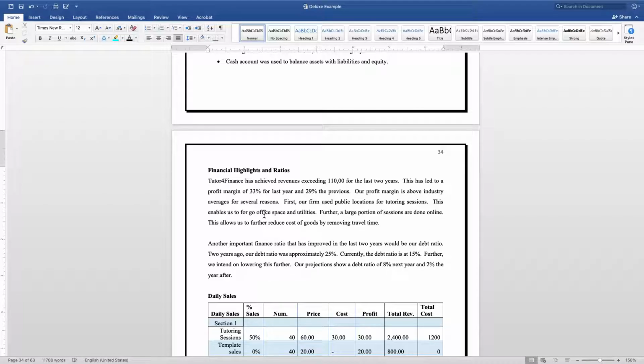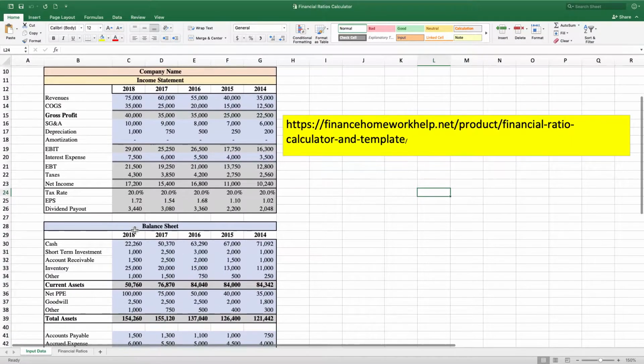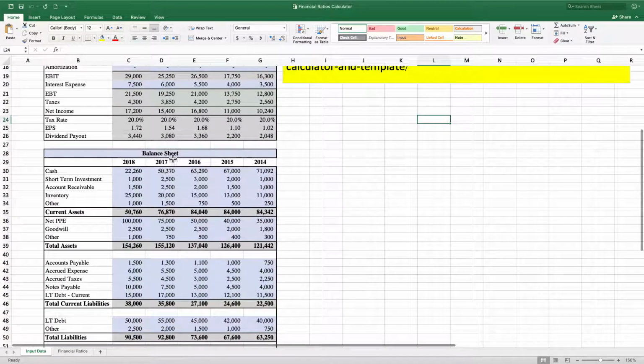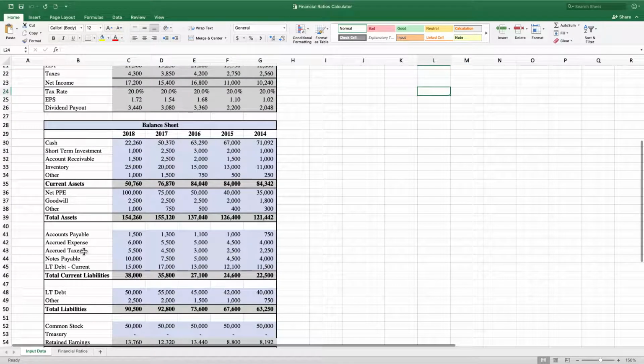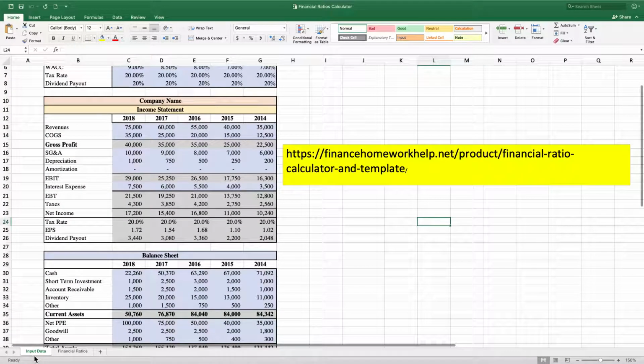Now, in order to calculate these ratios, what we use is what's called a financial ratio calculator, and the inputs for this are all in blue. So we'll input the shares of the stock, the revenues, cost of goods, all this information, including the balance sheet, and we'll put cash, short-term investments, accruals, profit, accounts payable. We'll put all the inputs in on this one page right here.